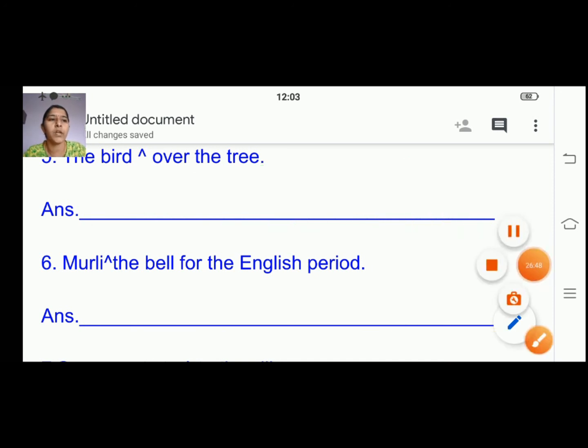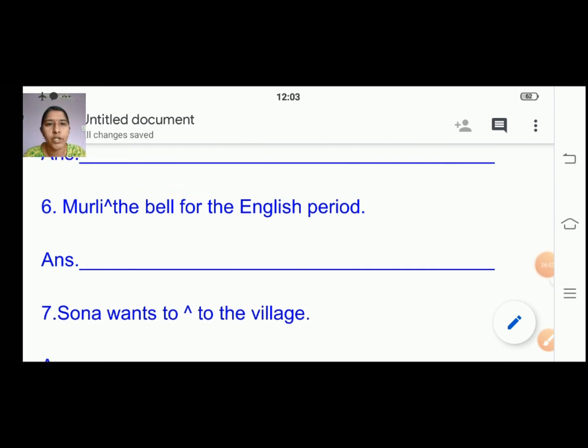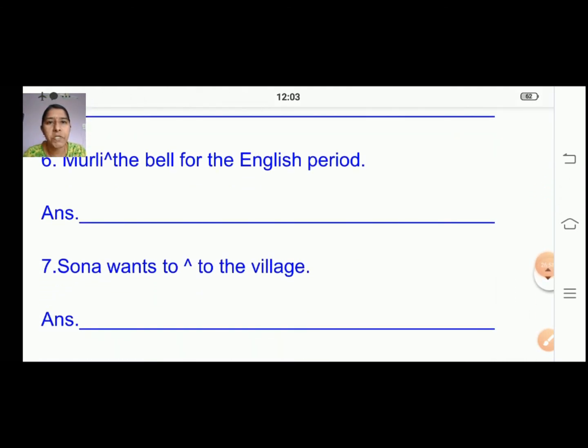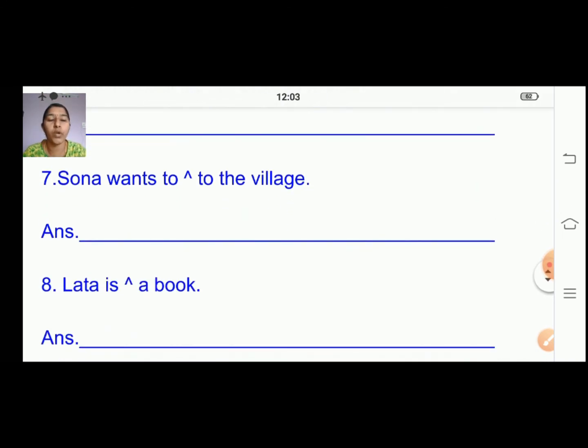Okay, children. So children, hope you all have understood. The remaining three sentences you finish by yourselves. From the help box, you choose the words and fill them in. Okay children, so with that we have completed this grammar topic. Go through the presentation, complete your work. Okay children, thank you children. Sai Ram.